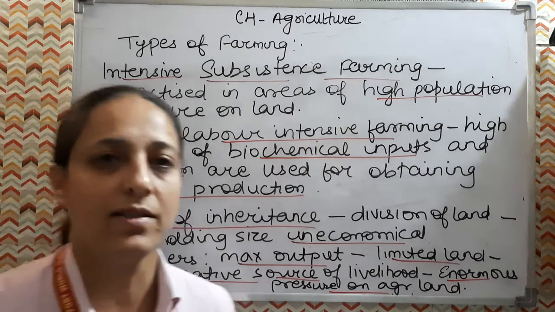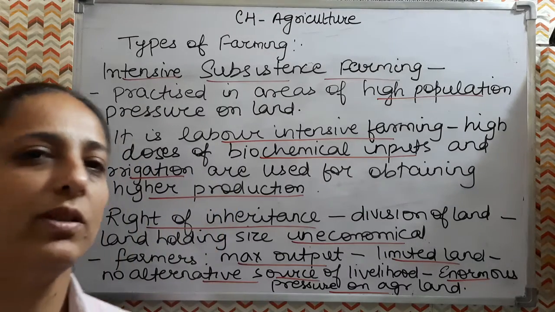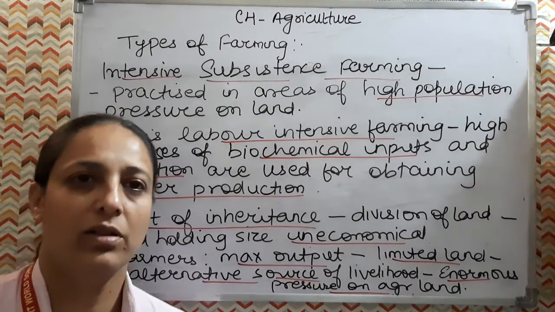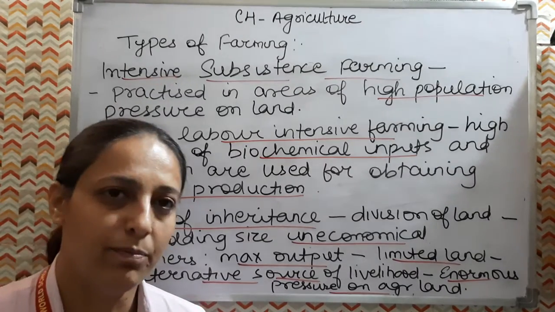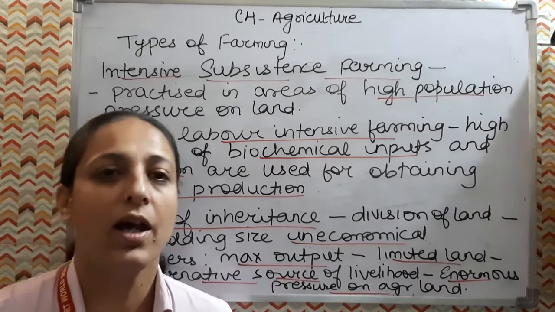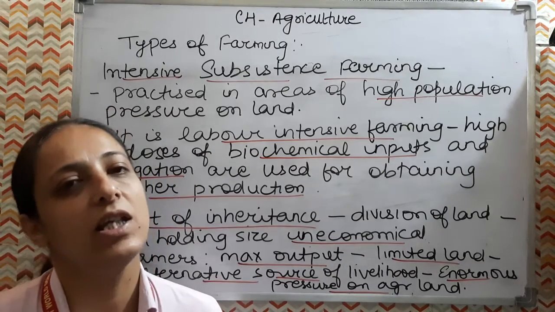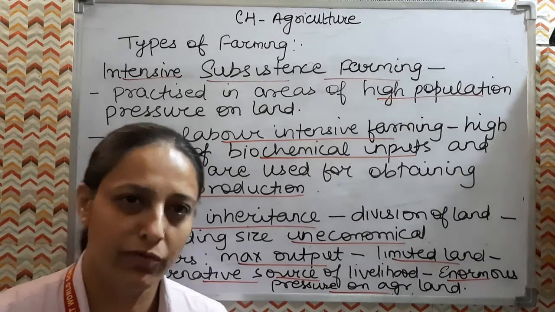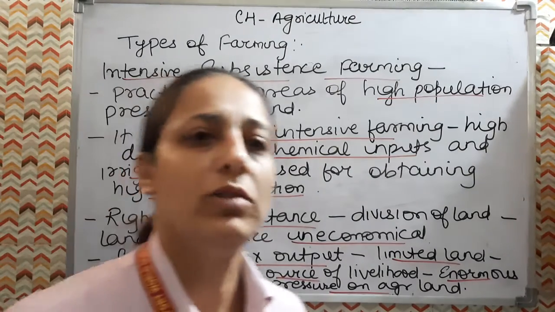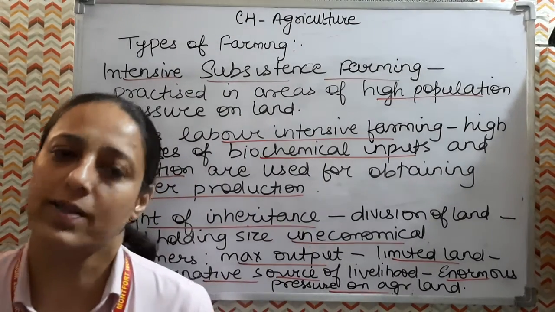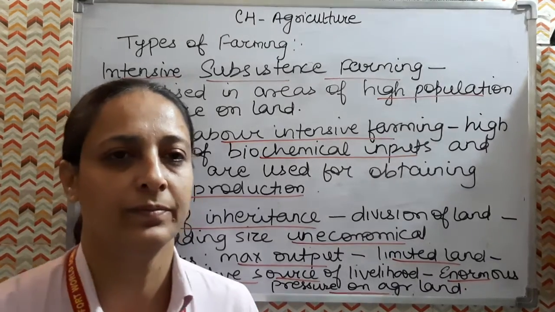So limited size is there of the land, but maximum output they want, so they go for use of high yielding variety of seeds, biochemical inputs, assured methods of irrigation, and labor intensive technique to obtain the maximum output from the limited land. And this kind of agriculture is practiced in Uttar Pradesh, Bihar, West Bengal, Assam and Punjab also.